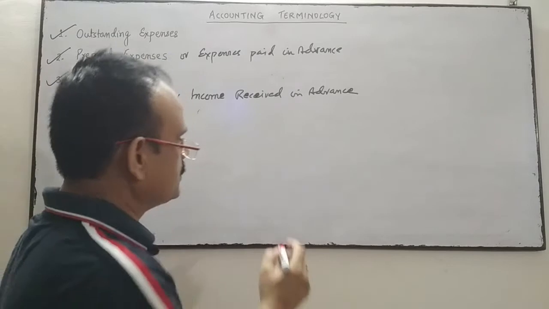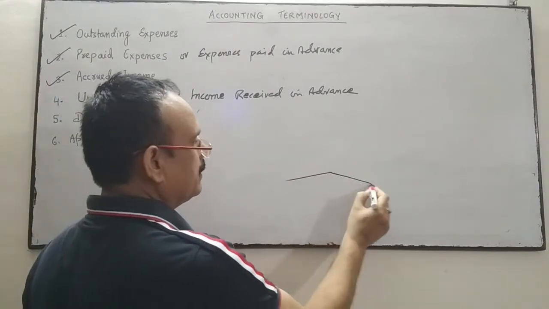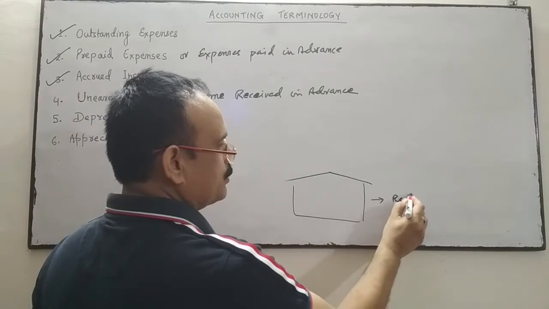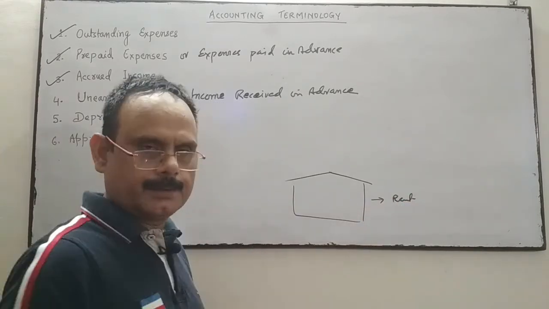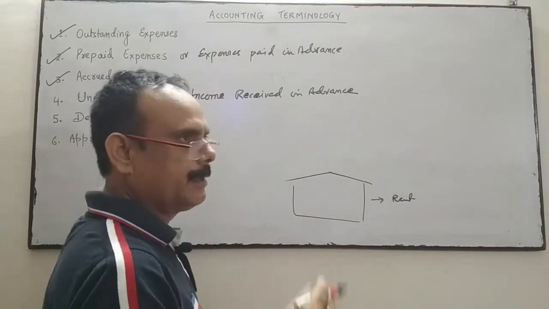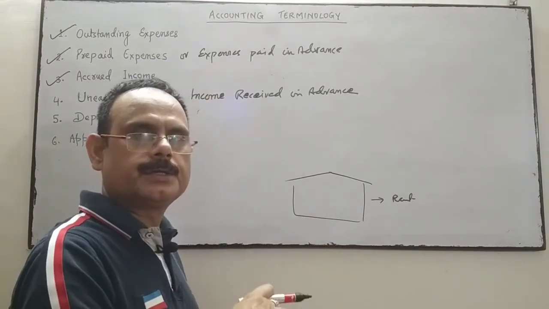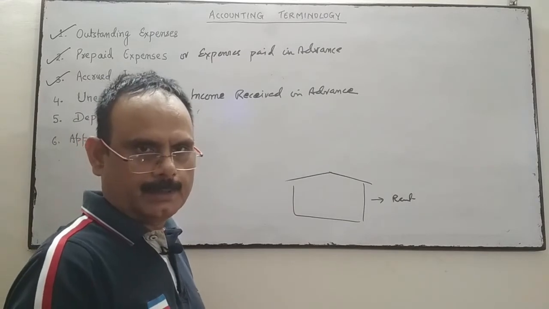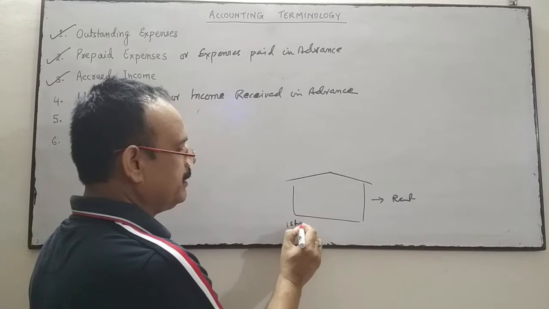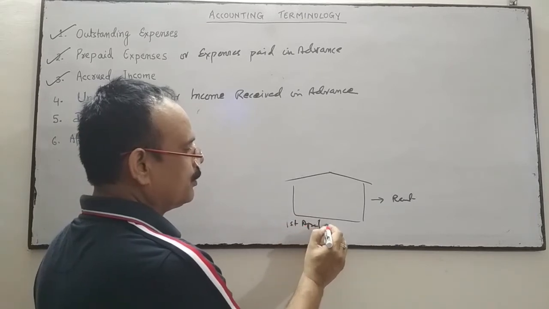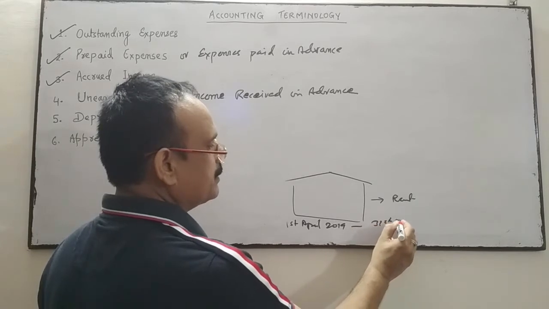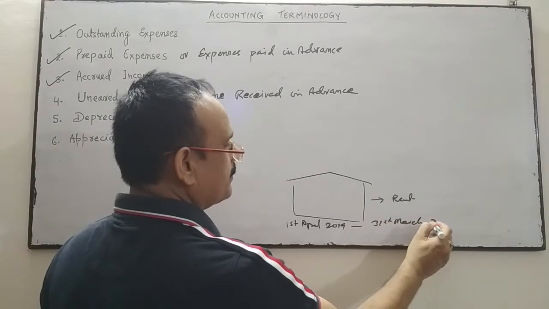Suppose the company has given the building as rent to the tenant, and the tenant has paid the amount in advance to the company for the next financial year. The current financial year is 1st April 2019 to 31st March 2020.